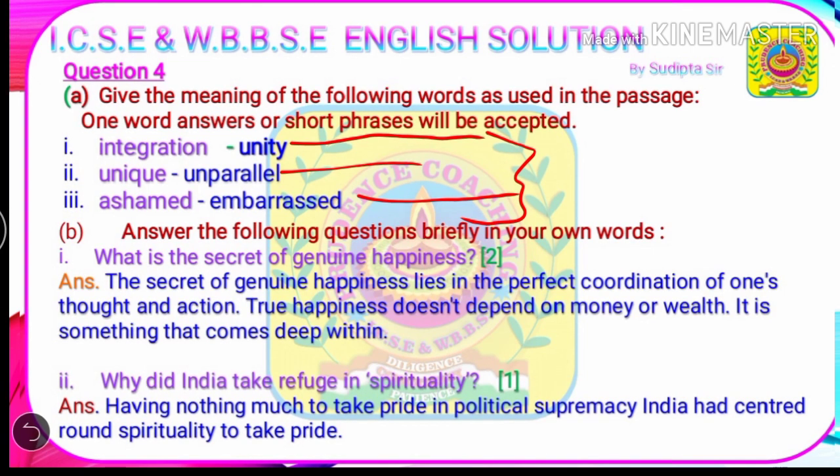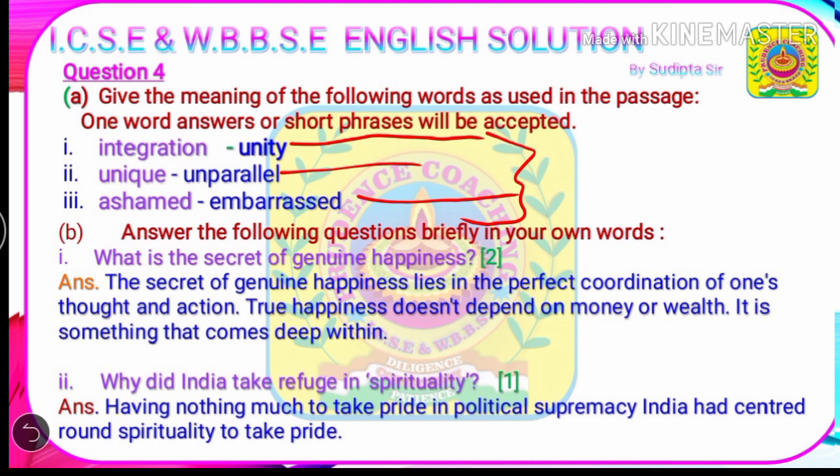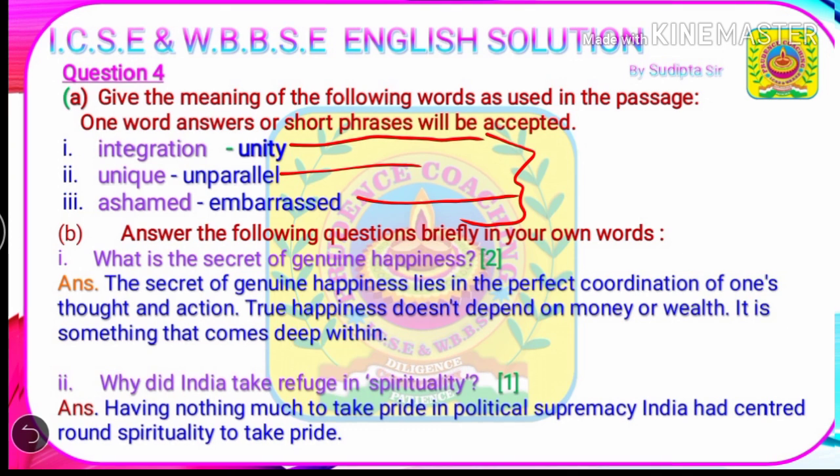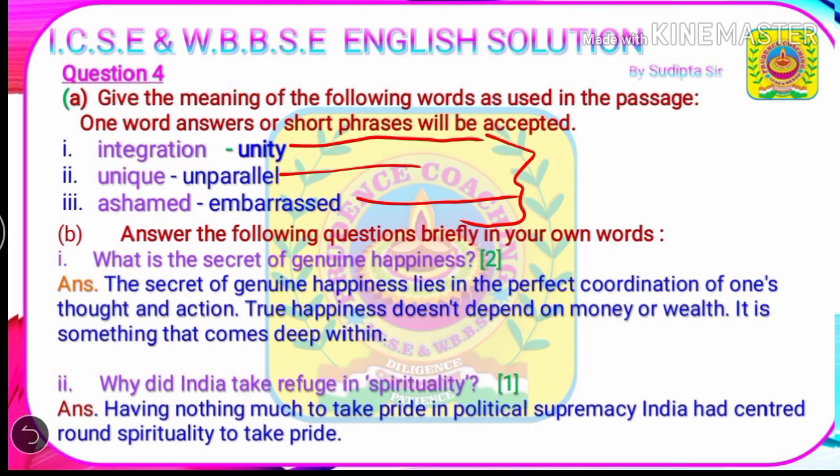Next, question number B. Answer the following questions briefly in your own words. So, students, I suggest that you should not copy any line from this given passage. If you copy any lines from the passage, then the examiner will deduct your marks. So be careful, don't copy any lines from the given passage. Try to answer in your own words.